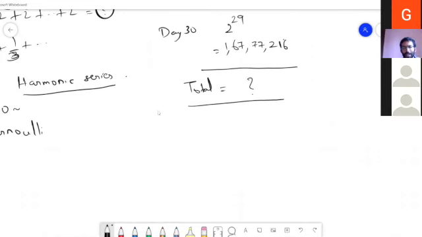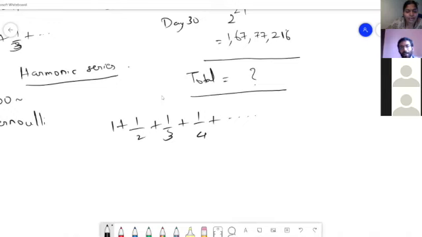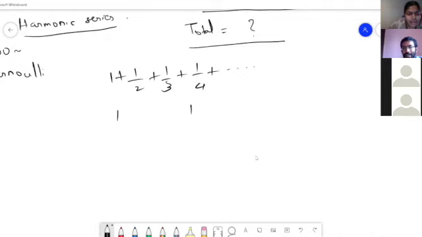Gauri ma'am, let's take this harmonic series. So we have 1 plus 1 by 2 plus 1 by 3 plus 1 by 4 and so on. Right? Okay. One observation, let me compare the harmonic series and let me try to construct another.